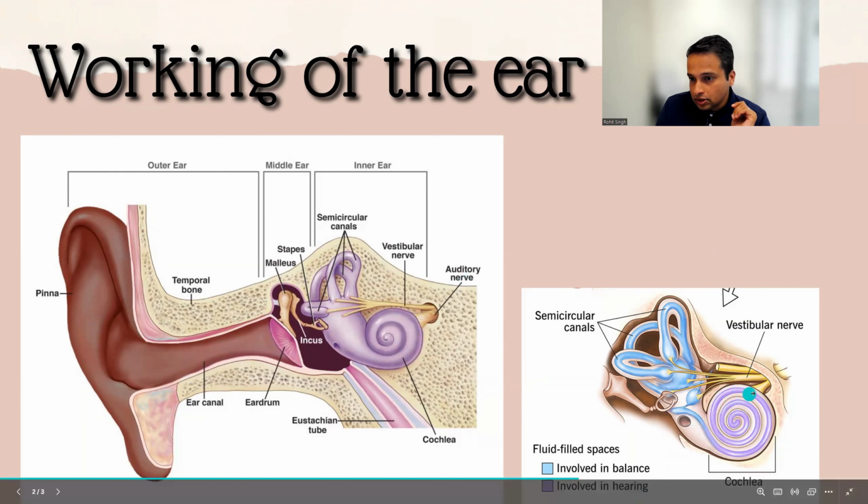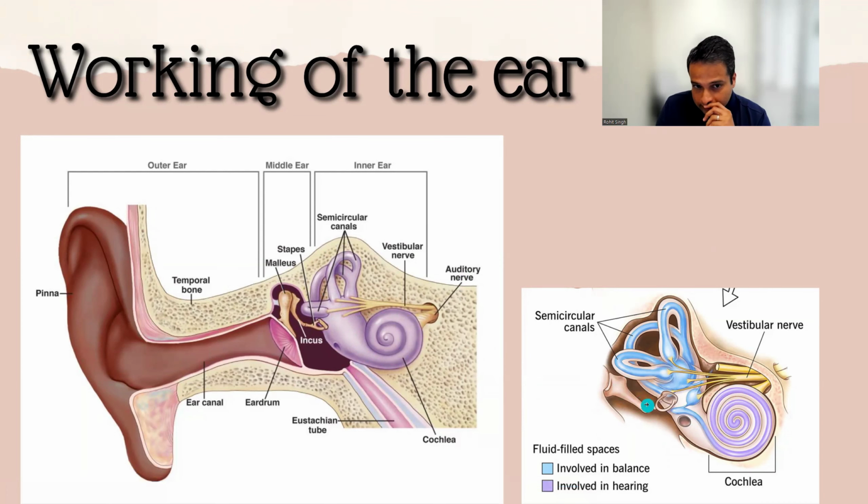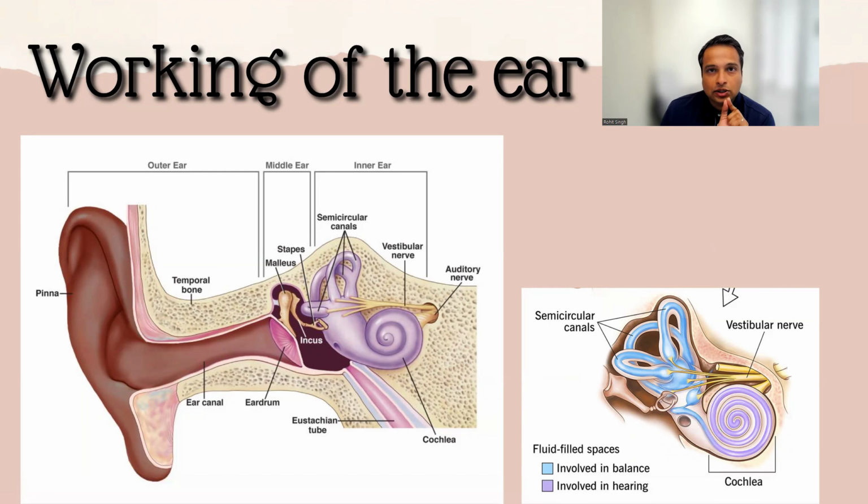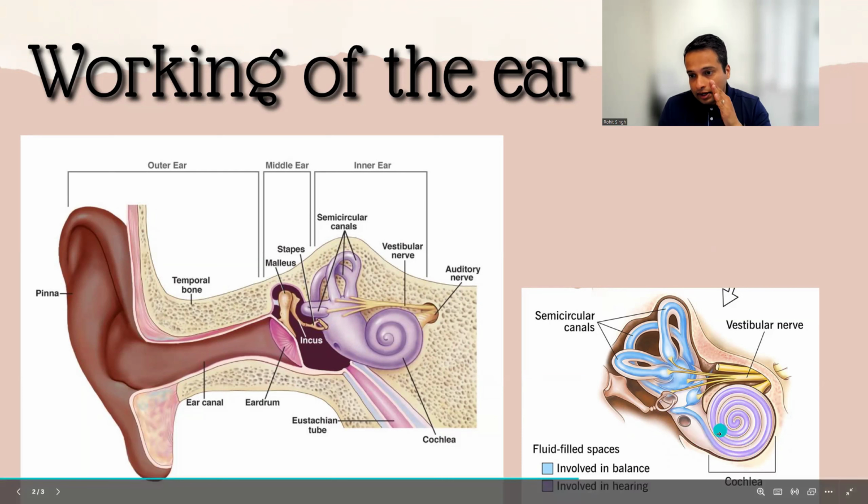So this is the region which is responsible for hearing. This is the region for your balance. Now this is that bone I talked about, this incus right here. As it vibrates, it transmits that vibration into the cochlea. In the cochlea, or this circular region, there are really tiny hairs called stereocilia. You don't need to know the name, but there are tiny hairs. That vibration starts vibrating those hairs, and all of this amplifies your sound.